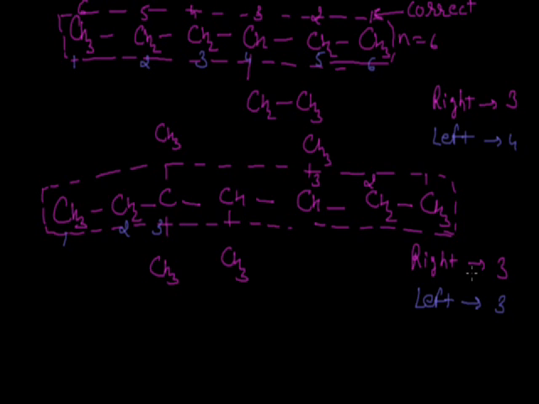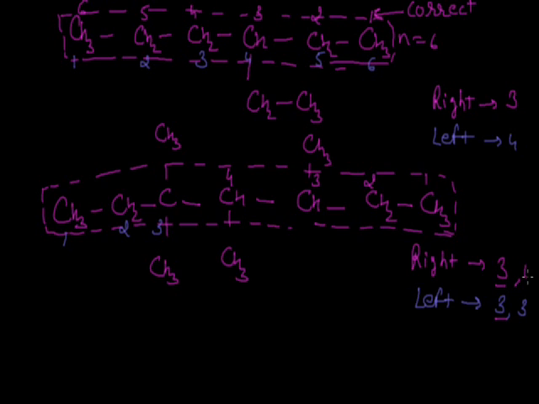But we can see that while numbering from the left hand side, we have two substituents on the third position. While if we number this alkane from the right hand side, the next substituent is coming on the fourth position. So the first substituent is getting a similar position. Either we can number this compound from right hand or from left hand side.